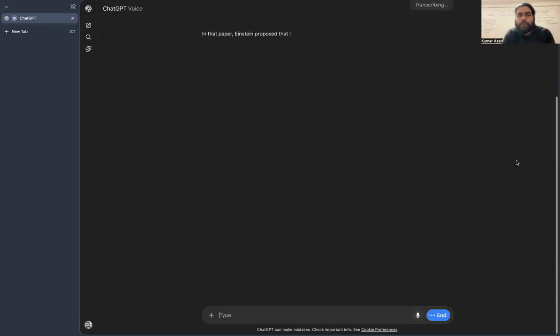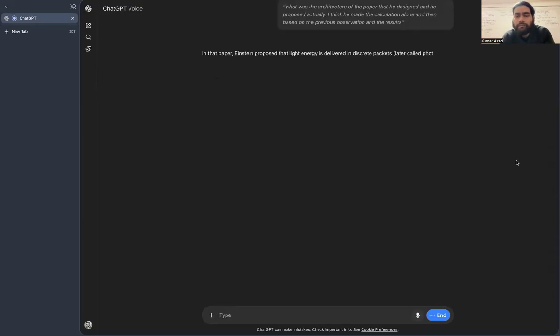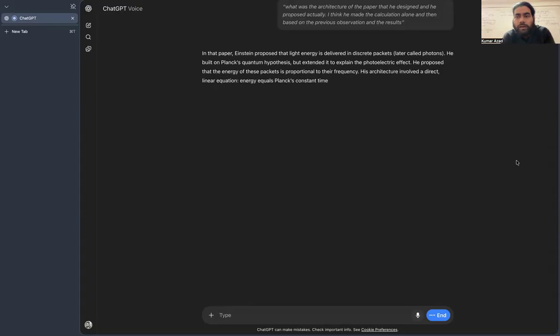In that paper, Einstein proposed that light energy is delivered in discrete packets, later called photons. He built on Planck's quantum hypothesis, but extended it to explain the photoelectric effect. He proposed that the energy of these packets is proportional to their frequency. His architecture involved a direct linear equation, energy equals Planck's constant times frequency. Then, he argued that only light above a certain frequency can eject electrons from a metal, explaining why there's a threshold frequency, something classical wave theory couldn't explain. And yes, he largely worked solo on this.